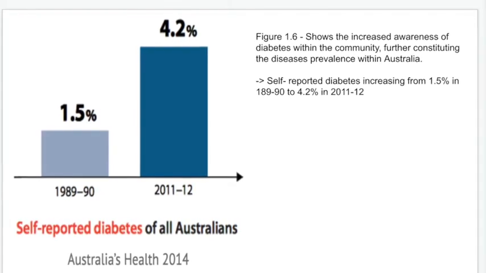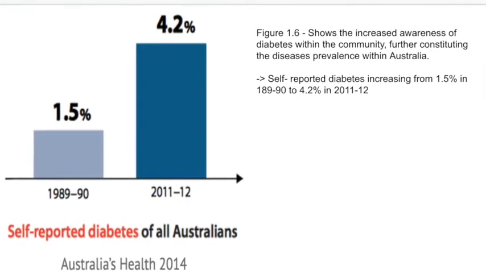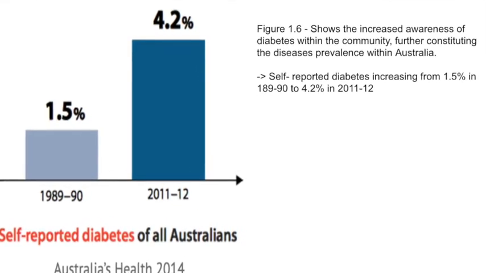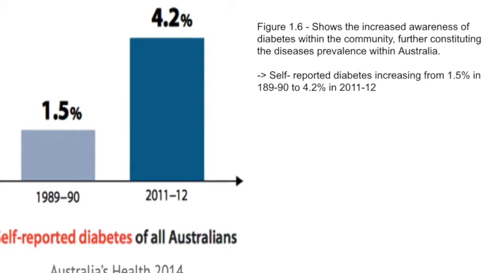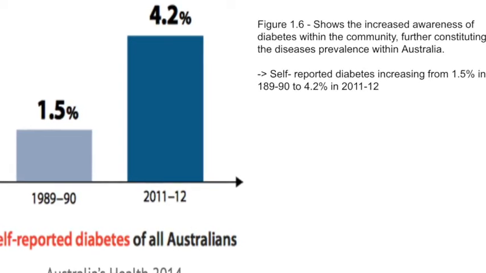Diabetes continues to be more common among males than females, with 6% of males being affected by the disease compared to 4% of females. And finally, the overall prevalence of diabetes has increased for both males and females since 2001, with both increasing by a total of 3%.